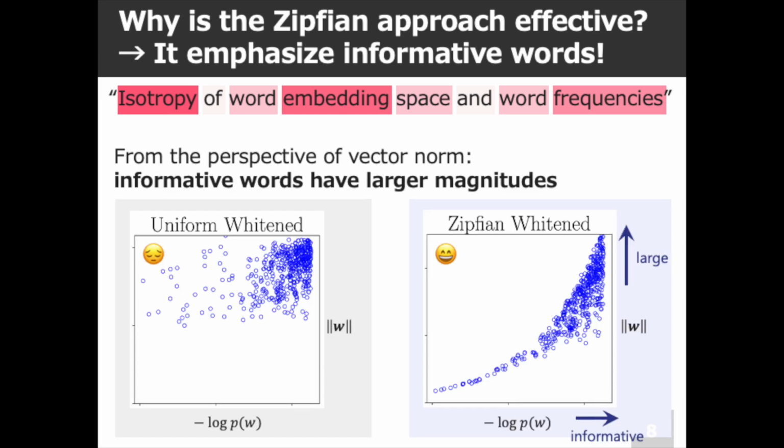This can be explained by looking at the lengths of the vectors. In a Zipfian world, informative words end up having longer vectors. This nice feature does not occur in a uniform world. For a theoretical explanation from the perspective of information geometry, please refer to our paper. You will also clearly see this in our experiments.